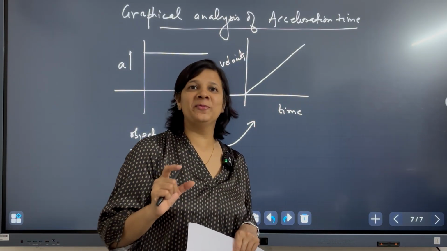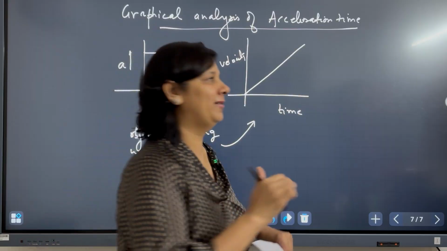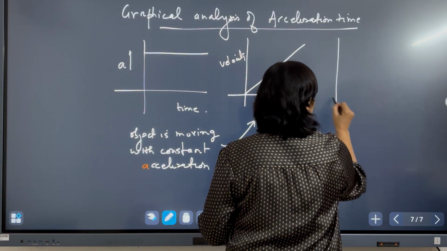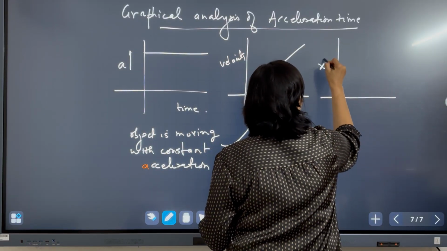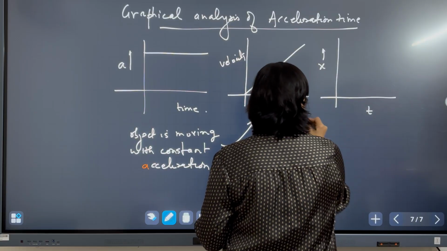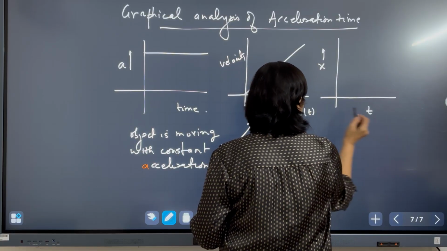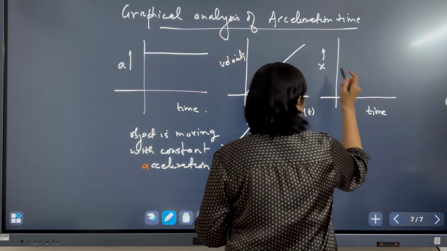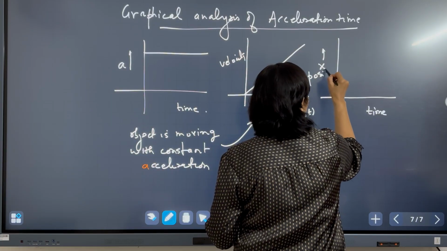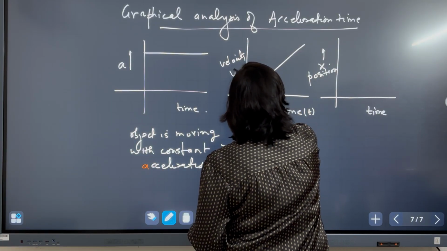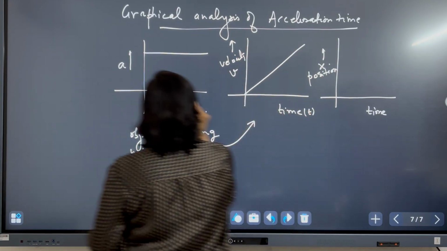Now with the same information I want to draw the position time graph. How will the graph look? This is x, the position of an object, and time t. The graph will look like this.